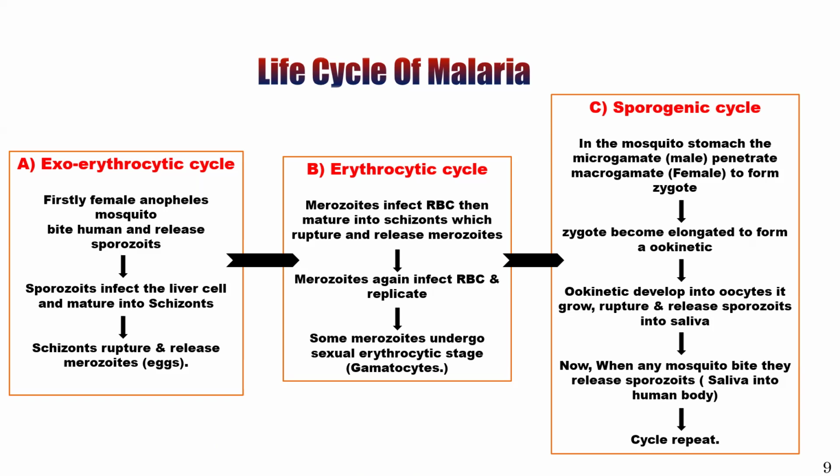Third cycle is the sporogenic cycle. In that, in the mosquito stomach the microgamete, meaning male, penetrates the macrogamete, meaning female, to form a zygote. The zygote becomes elongated to form an ookinete, and the ookinete develops into the oocyst. It grows, ruptures, and releases the sporozoites into the saliva. Now, when any mosquito bites, it releases the sporozoites, meaning saliva, into the human body. Then the cycle repeats. This is the life cycle of malaria.